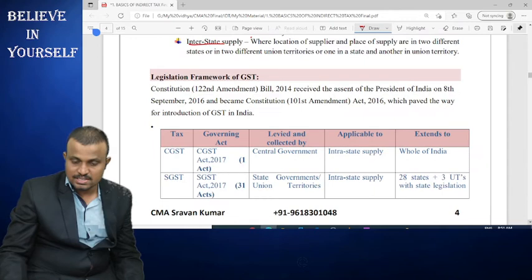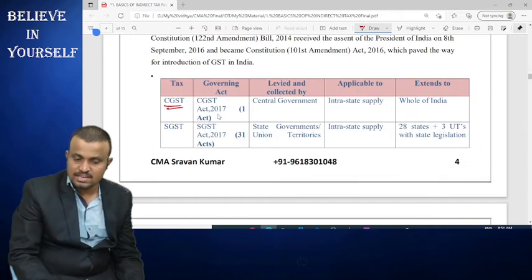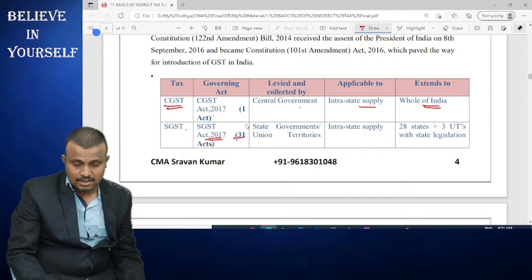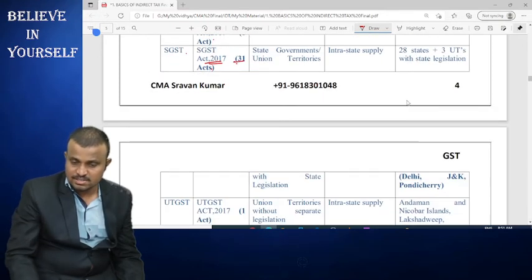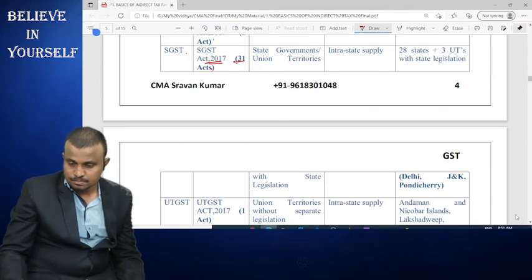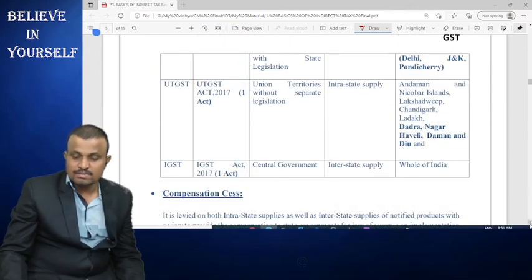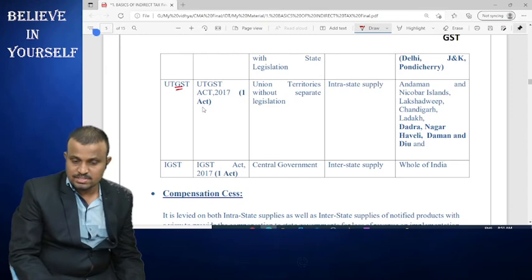And the legislative framework. CGST is levied as per the CGST Act by the central government, and it applies to the whole of India. SGST is levied as per the SGST Act; 31 acts are there in India. It applies to states or union territories having separate state legislation, for intrastate supply. In the same way, UTGST is levied as per the UTGST Act by the central government, and it applies to these areas. And IGST is levied as per the IGST Act.